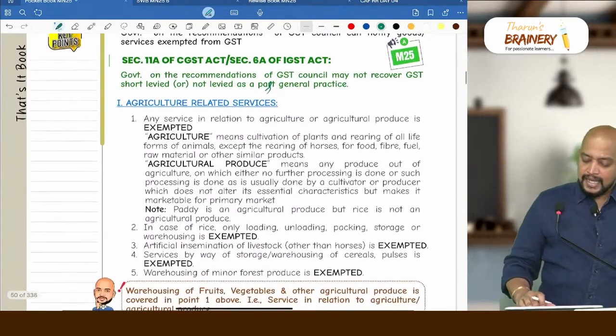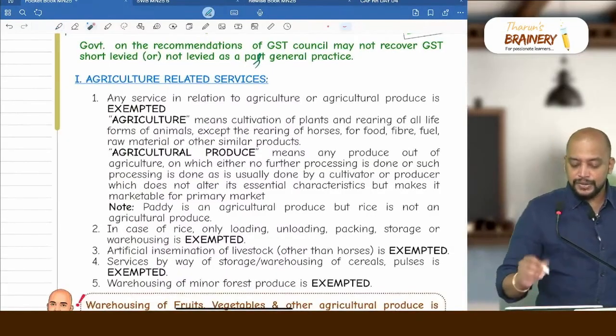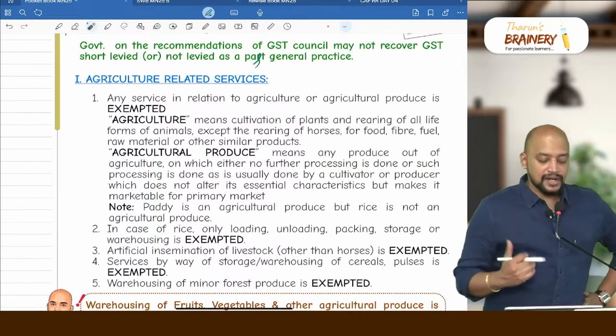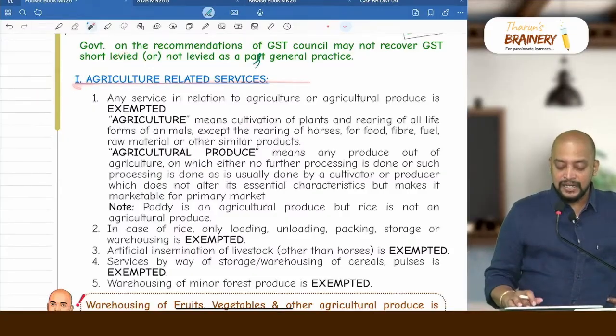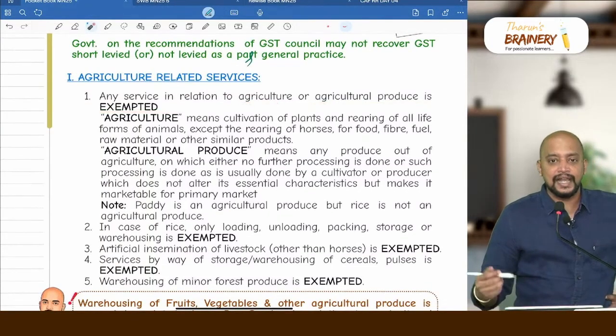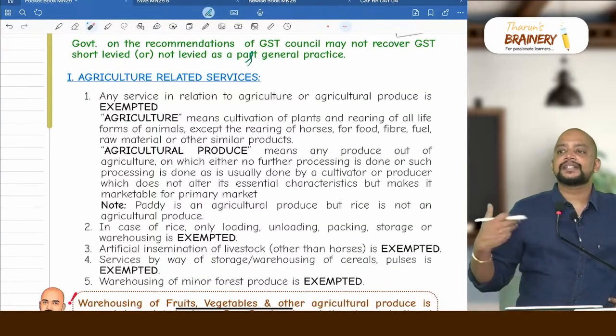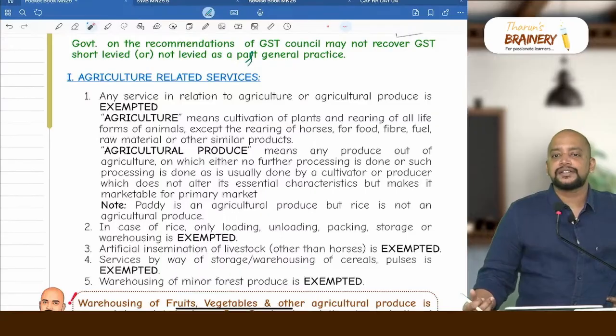Then next, we have some exemptions, and I have given them sector wise. Look into the first one, agriculture related services. Any service in relation to agriculture or agricultural produce is exempted. That is, I am providing a service in relation to agriculture or agricultural produce, and I receive some money towards that.